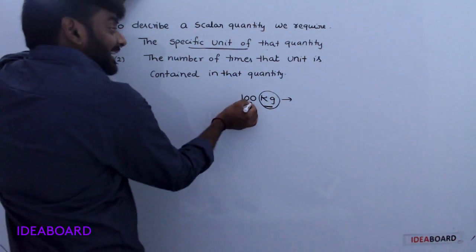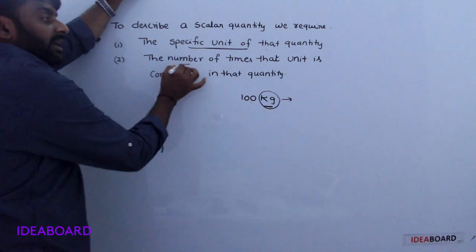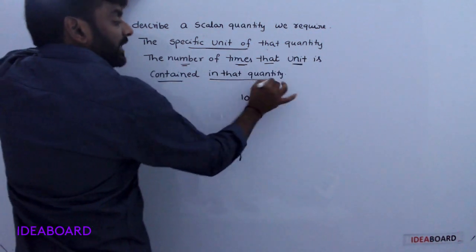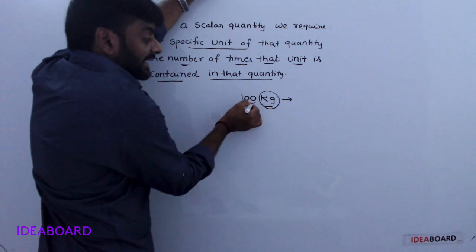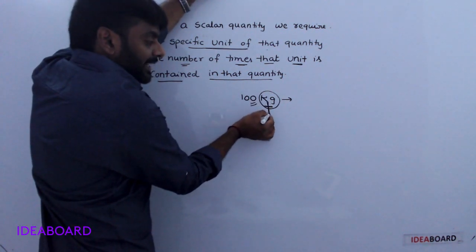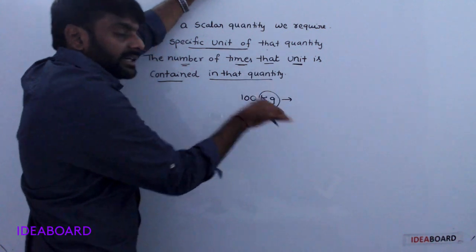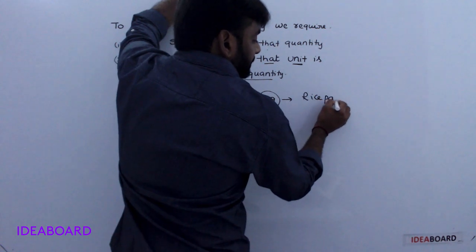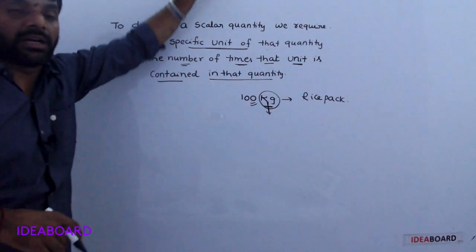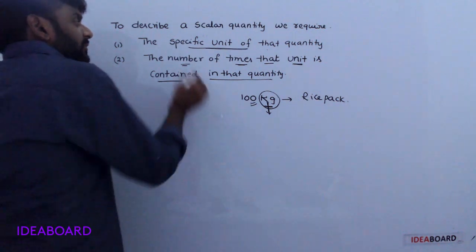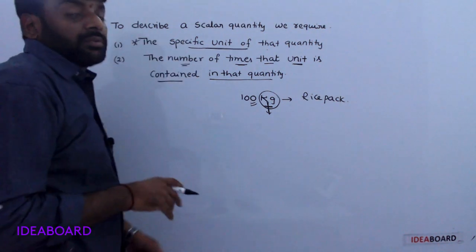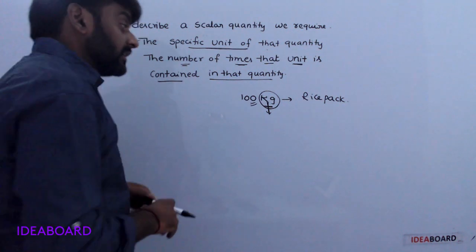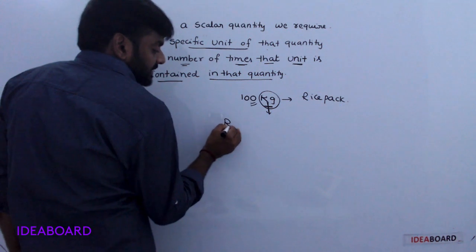Next, what is 100 here? It is the number of times that unit is contained in that quantity. Here 100 times this unit is contained in the rice pack. The first point is not always required, because some physical quantities do not have units, like refractive index.